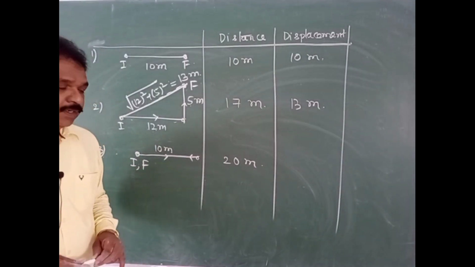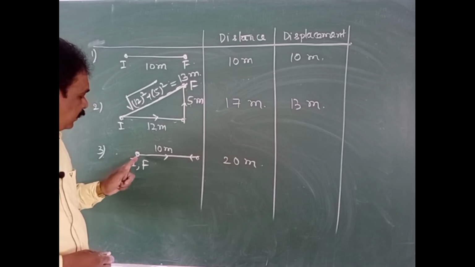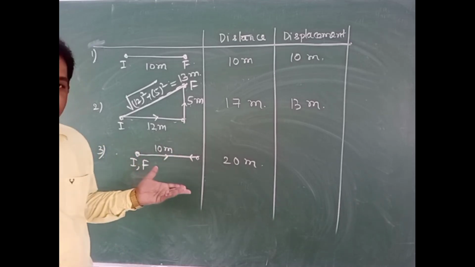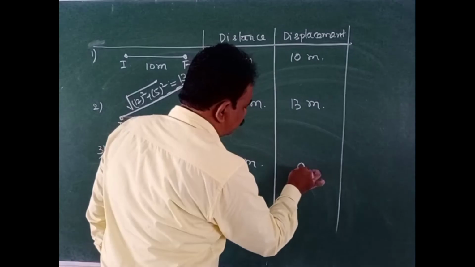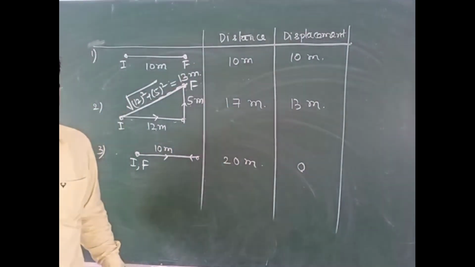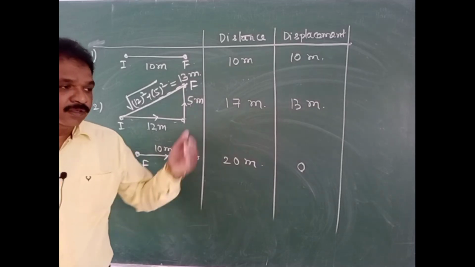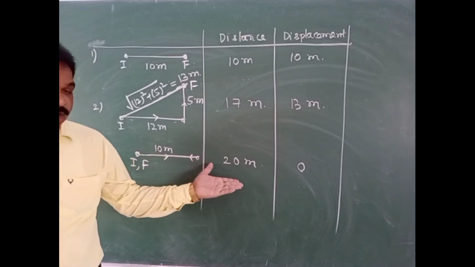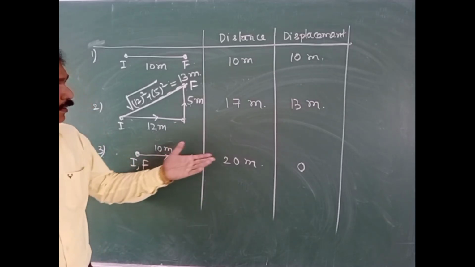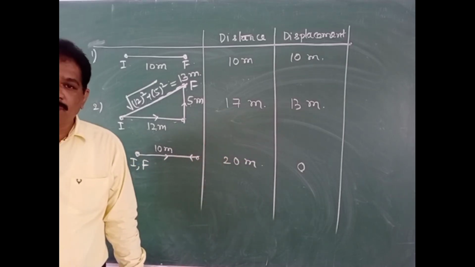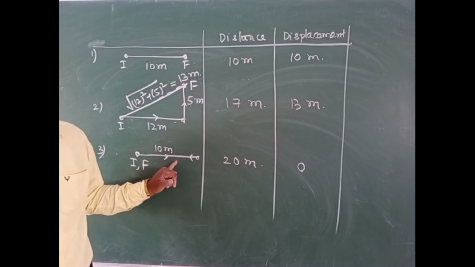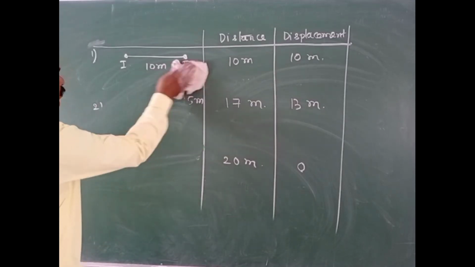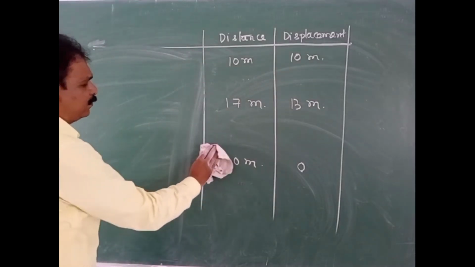What is the displacement here? Body again came to the same point. So there is no change in the position of the body. So displacement value will be equal to 0. From where it started, again it came to the same point. So there is no change in the position. So its displacement value will be equal to 0. Is it clear? Understanding? Next, some more examples we will do to understand the differences between distance and displacement.